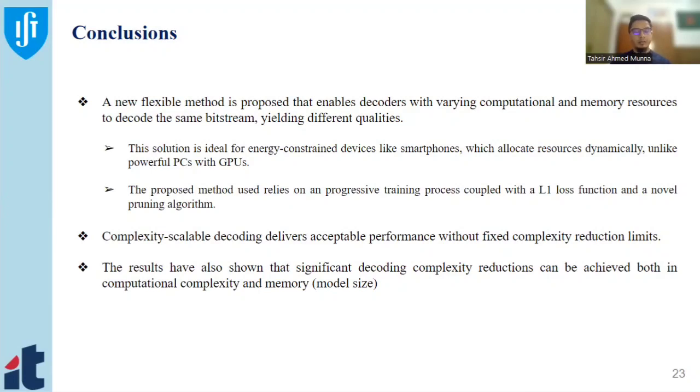We gain a lot in terms of complexity, in the decoding time and the model. Overall, our proposed method works very well in terms of the complexity and in terms of the RD rate.